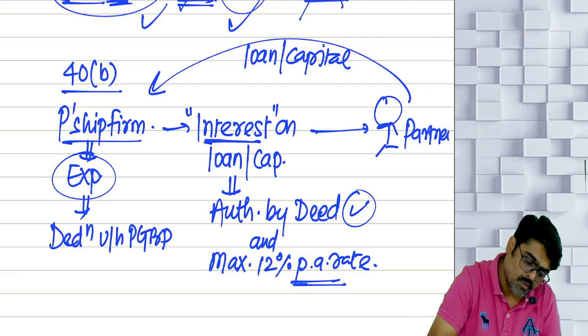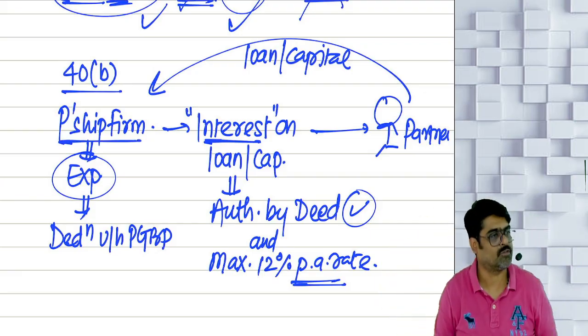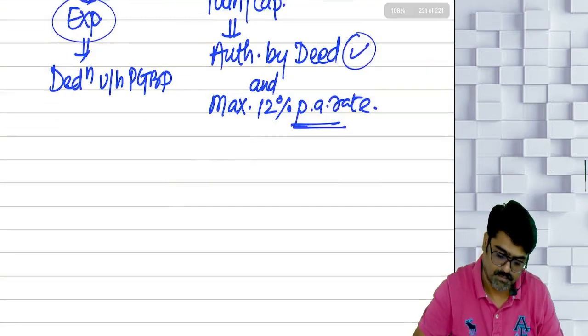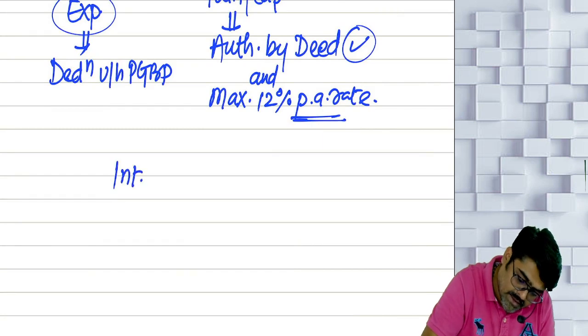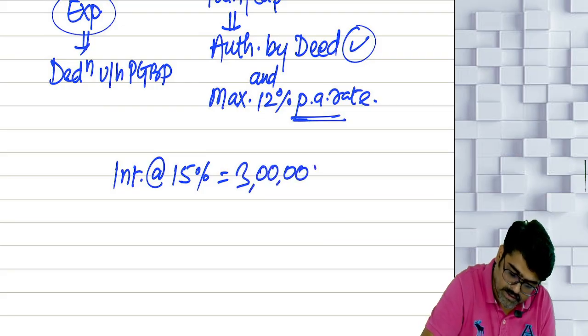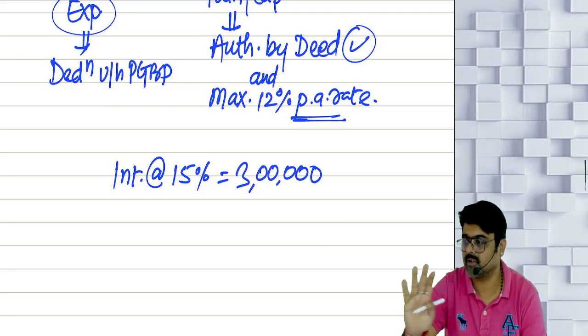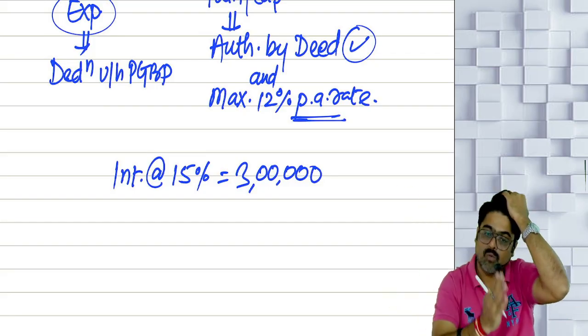Now, for the partnership firm, we have already had a discussion. The partnership firm discussion is over. Now for example, I'm giving you one example. The partnership firm is giving interest at the rate of 15% and the amount of interest is 3 lakhs. Assuming that this interest was authorized by the partnership deed, tell me, how much will the firm pay?